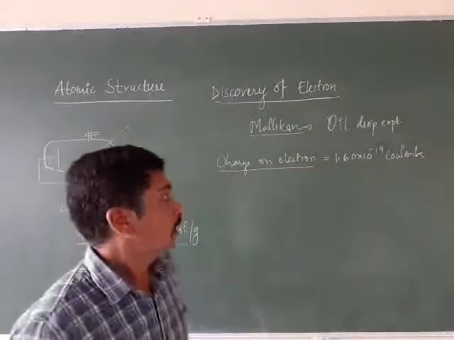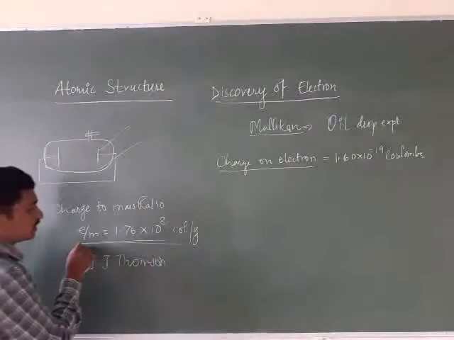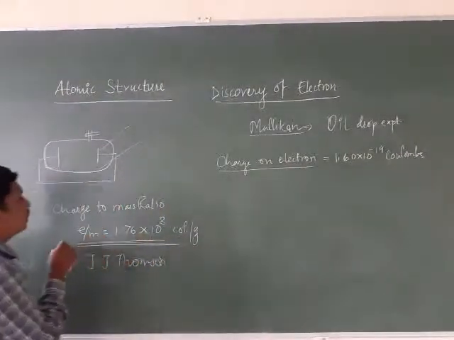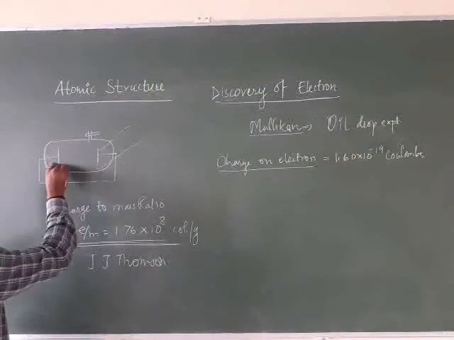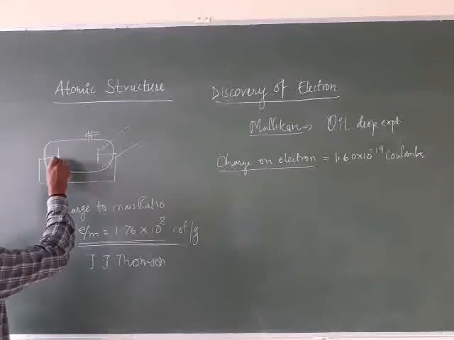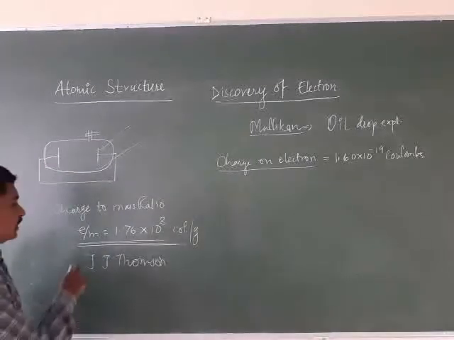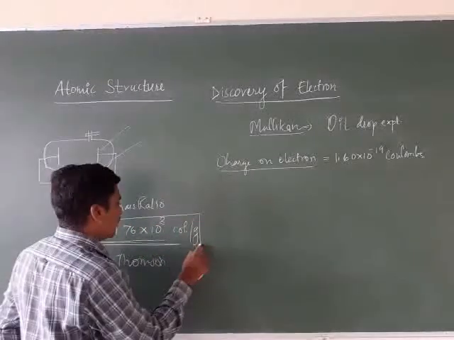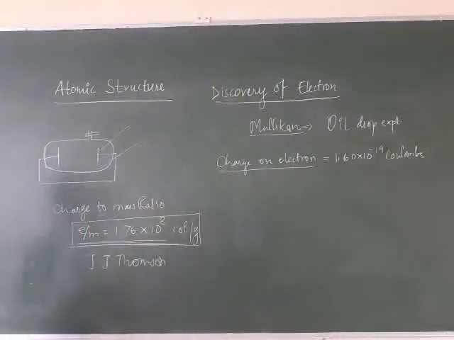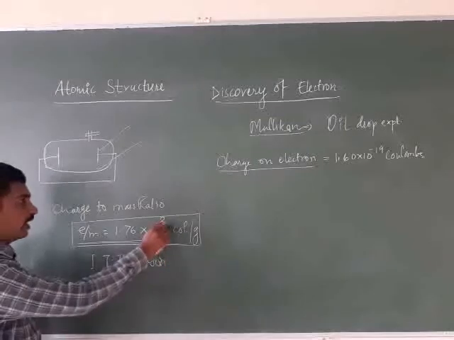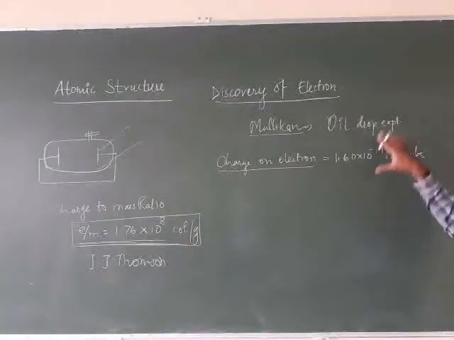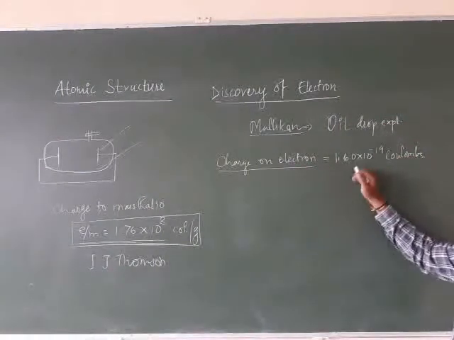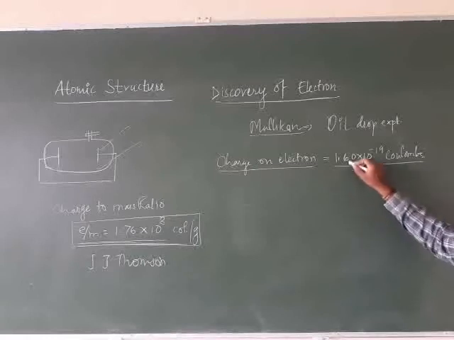So J.J. Thomson discovered the charge to mass ratio by changing the gas inside the tube and by changing the material of the cathode, and he observed the same charge to mass ratio, which is 1.76 into 10 raised to 8. Millikan did his oil drop experiment and found the charge on the electron, which is 1.60 into 10 raised to minus 19 coulomb.